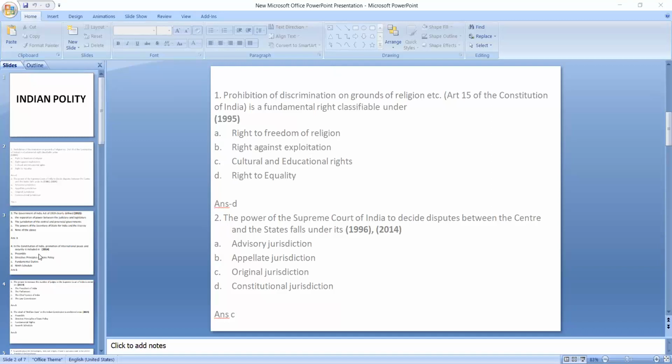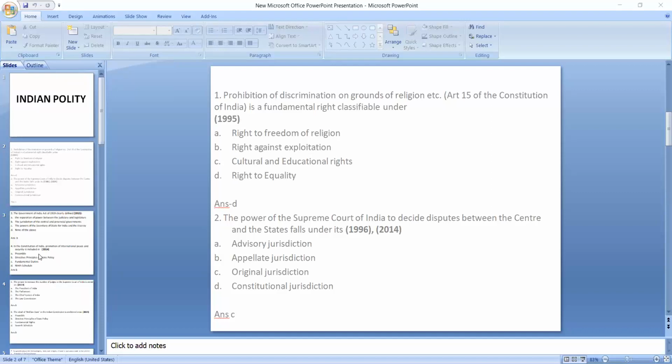Okay, they know about the articles related to the body. They know about the historical background, which committee or which article recommended that particular body. They know the topic very clearly, but they don't know the very basic thing that it is a constitutional body or statutory body. Okay, so they get confused.